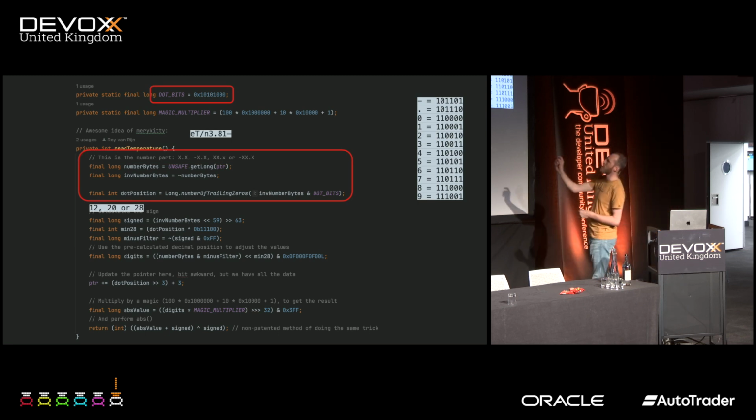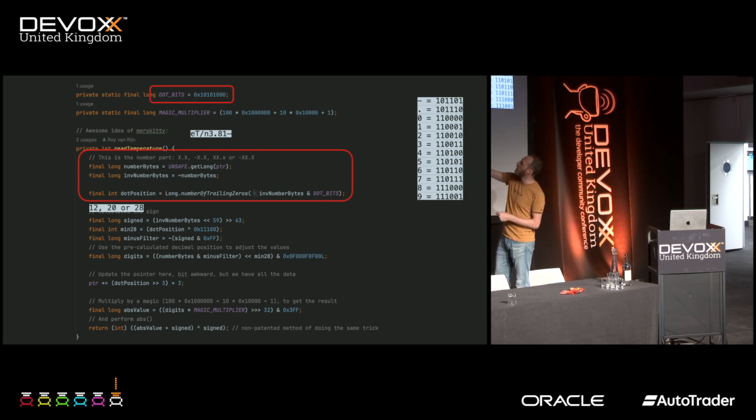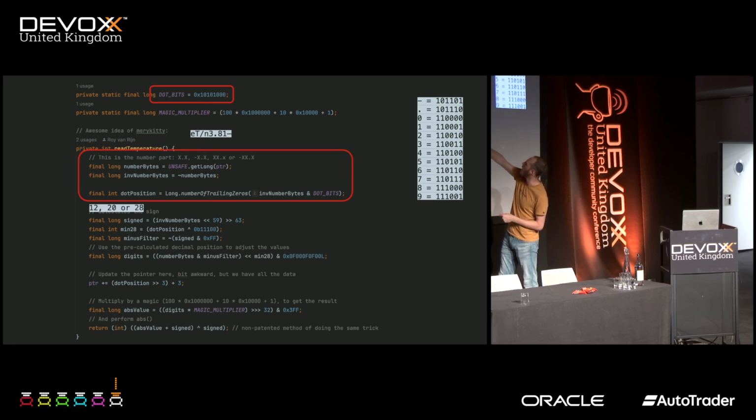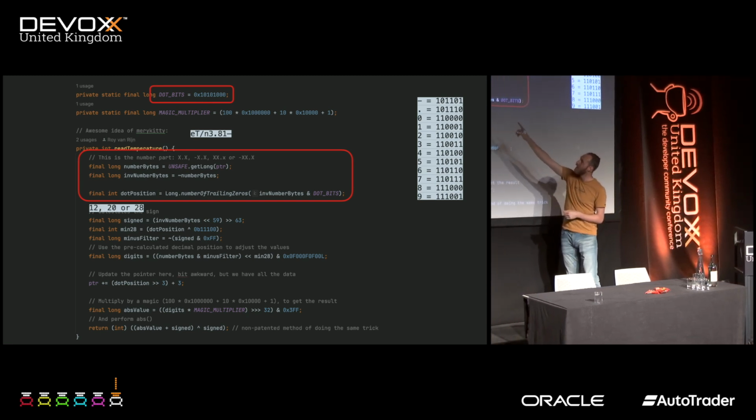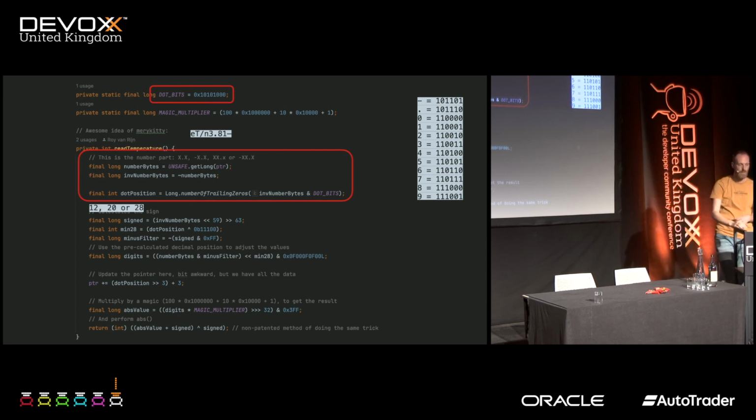So the first lines of his code is reading the long value, inverting it, and then he kind of does the same thing where he counts the number of trailing zeros when you AND it together with the dot bits. These dot bits are 3 very specific locations. And you can actually see that's the same bit that's unique for the minus and the dot.